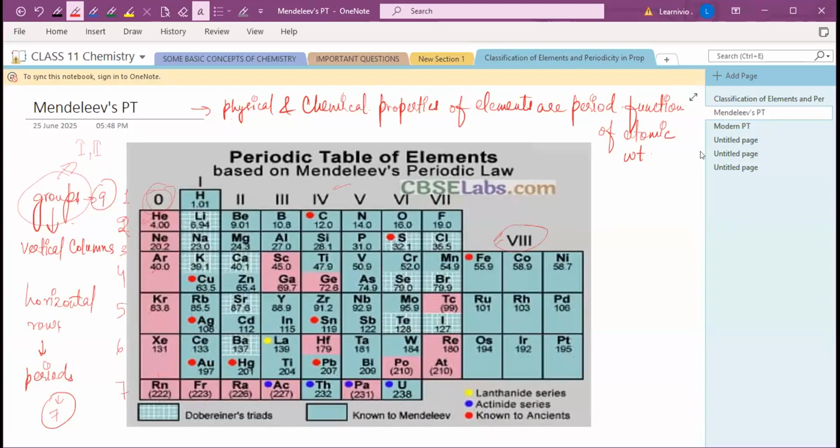Mendeleev did not give them a separate place, he included them in the same table. And the red color shows the known to ancients, means these elements were known from ancient times, like your calcium, copper, sulfur, silver, gold, mercury, etc. These are the ancient elements which were known to ancients.